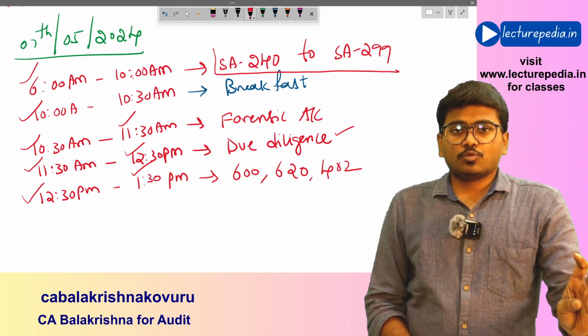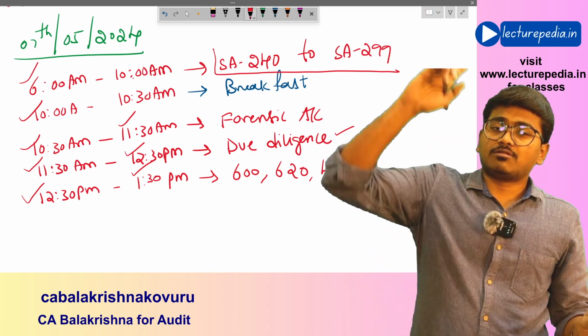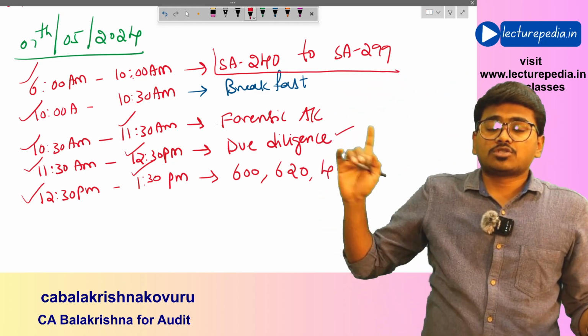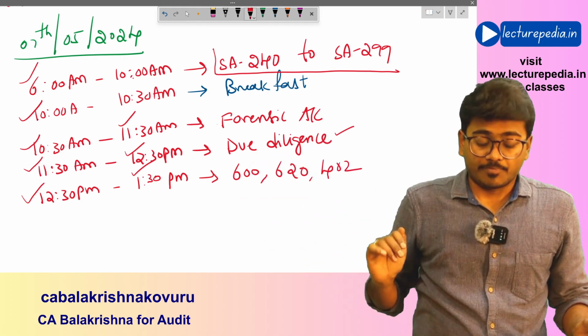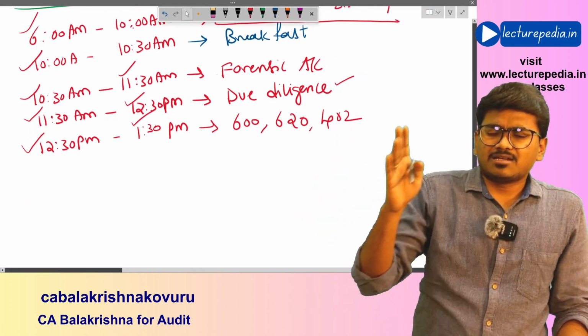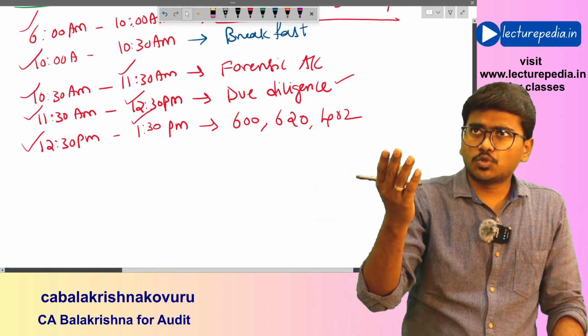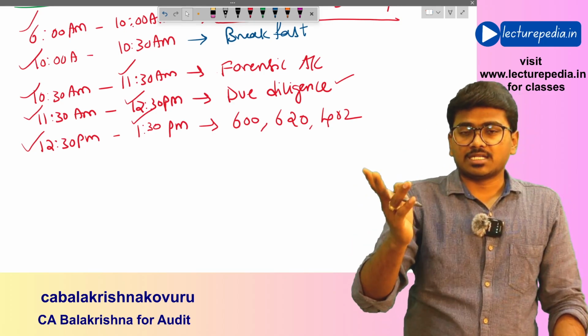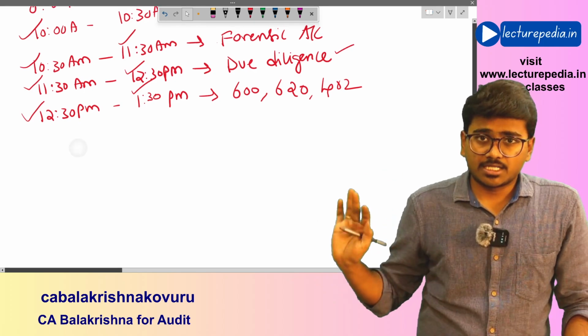Okay, basically we are left with SA 600, SA 620. Okay, SA 610 we covered along with internal audit, and we'll also be left with SA 402. Okay, service organization chapter. So that you will complete in 12:30 to 1:30 p.m. and the SA 200, 210 and 230, these standards also, after completing your lunch you can go through those standards as well.